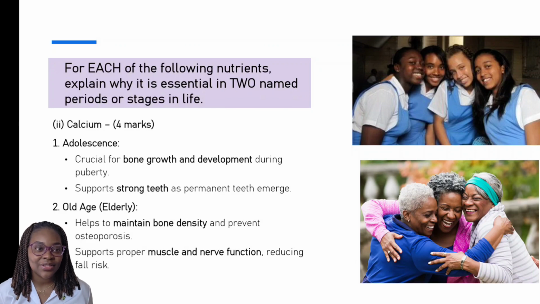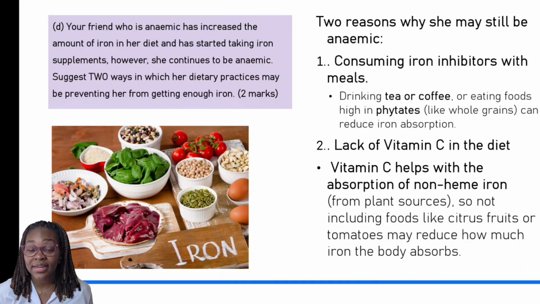All right, now let us look at the next part. It says your friend who is anemic has increased the amount of iron in her diet and has started taking iron supplements. However, she continues to be anemic. Your task: suggest 2 ways in which her dietary practices may be preventing her from getting enough iron. And that is worth 2 marks, right? Now, 2 reasons why she may still be anemic.